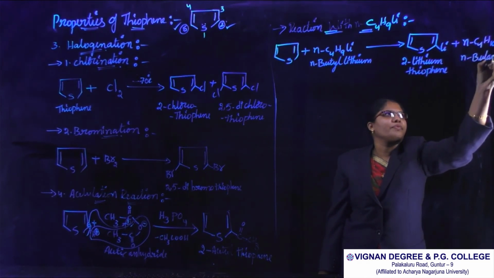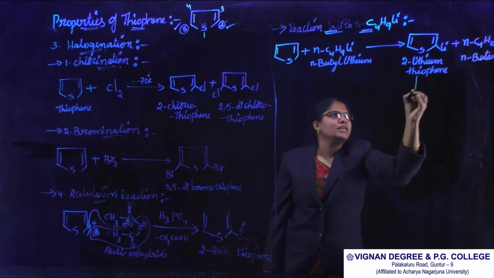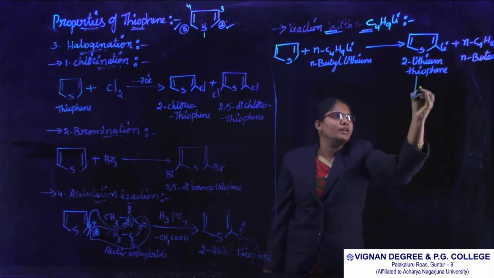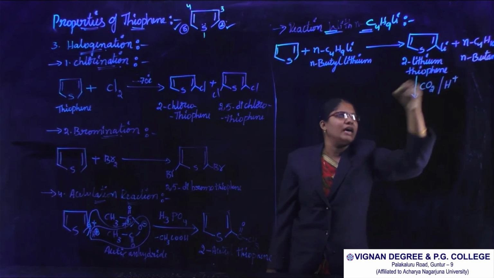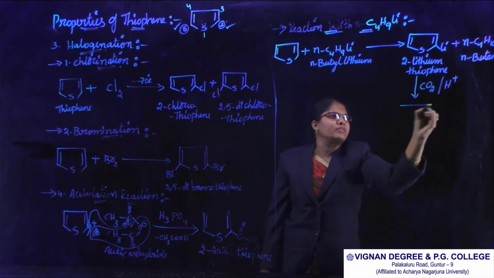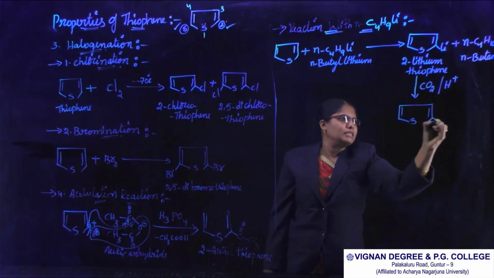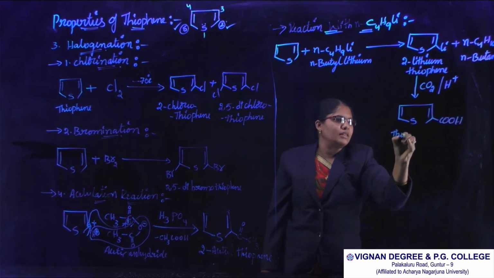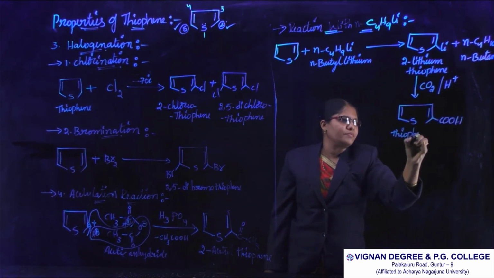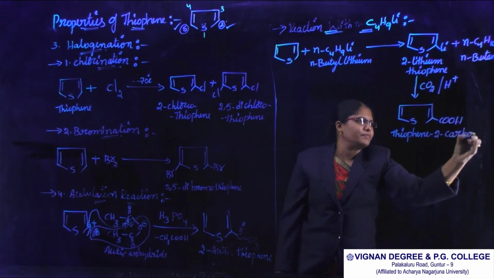The 2-lithium thiophene formed reacts with CO2 in presence of an acid, and it is converted into the compound with COOH. This is called thiophene-2-carboxylic acid.